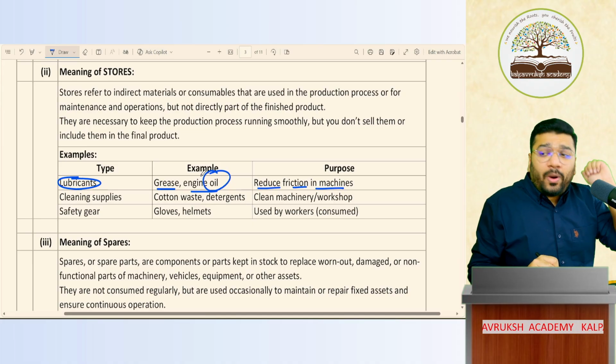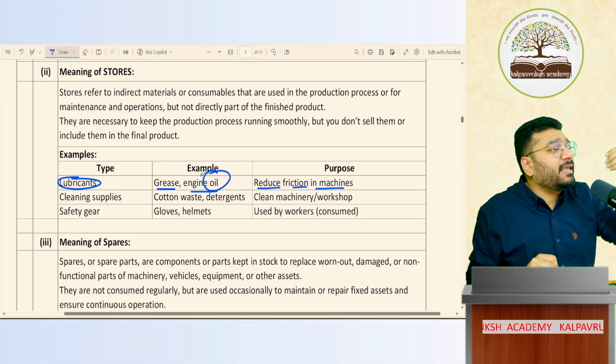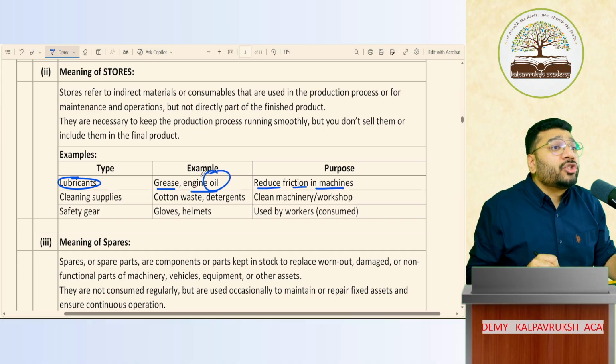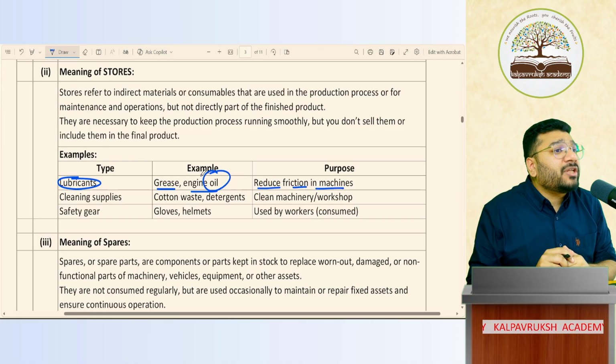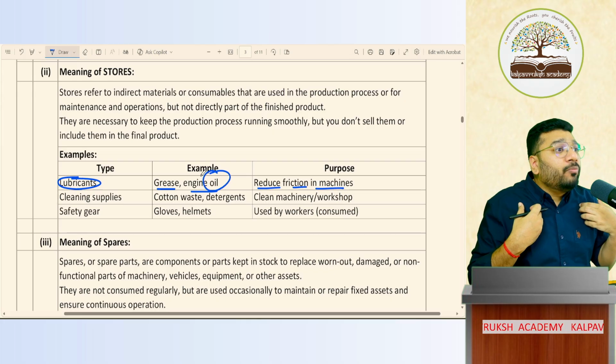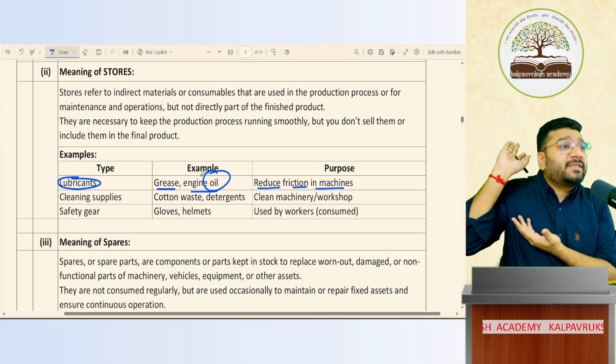Now, if a machine is continuously running for, let's say, 5 days, imagine after 5 days this machine needs lubrication. So will you take this machinery to the manufacturer again and again and ask him to put the lubrication? What do we do? For lubrication, we take it to the service team.